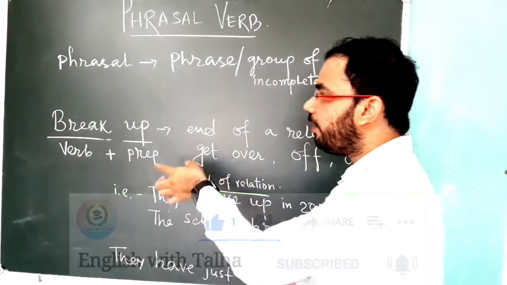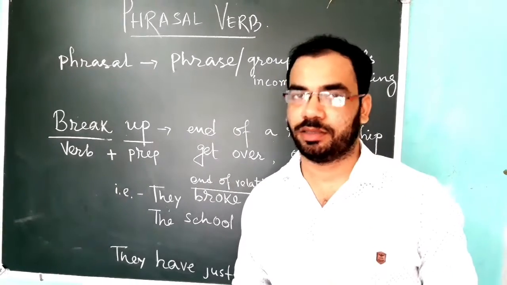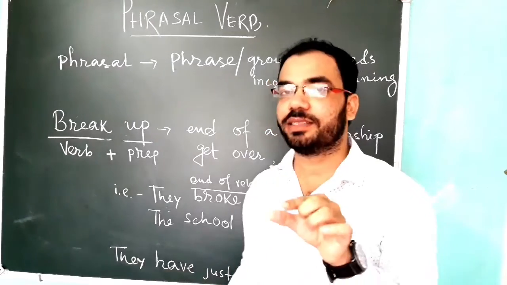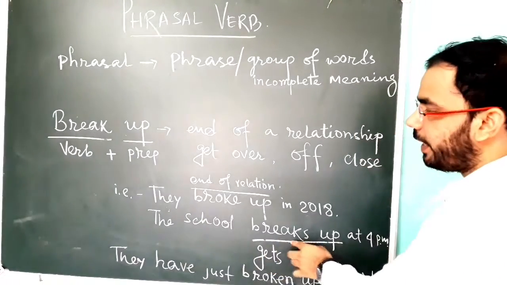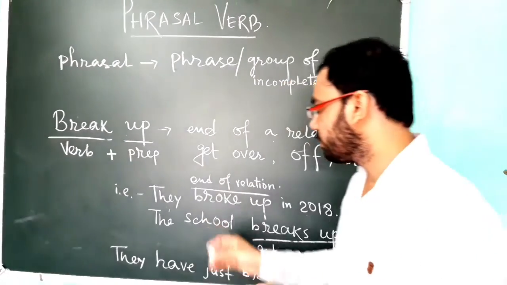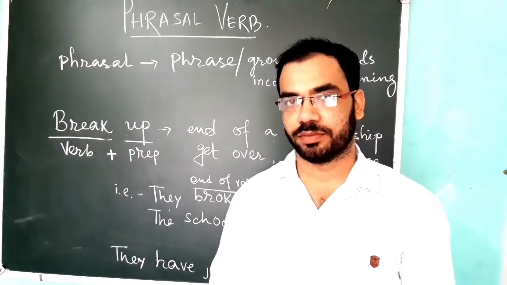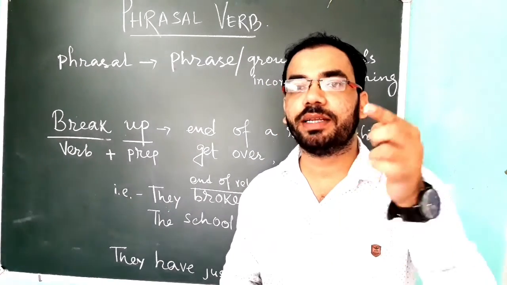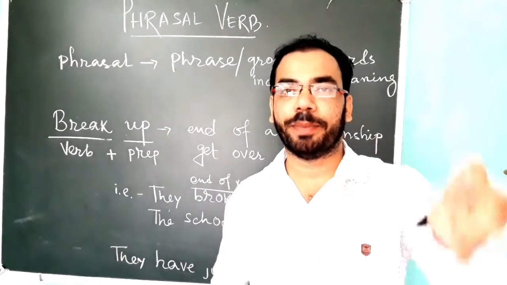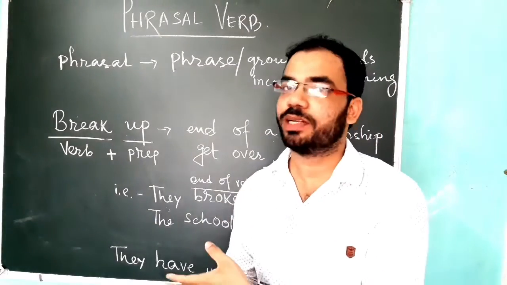So you have to use a phrasal verb in a sentence as per the tenses. You have to be careful with the usage of tenses. Break, broke, broken. So this is a phrasal verb. If you write they finished the relation, it's a sentence. If you write they broke up their relations, then it is better. So to write better English, we will have to use phrasal verbs.